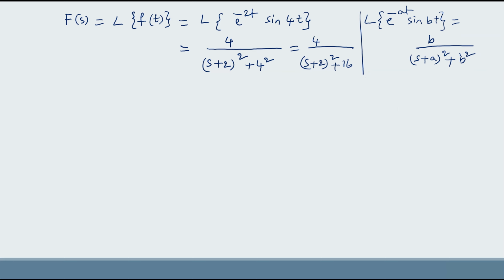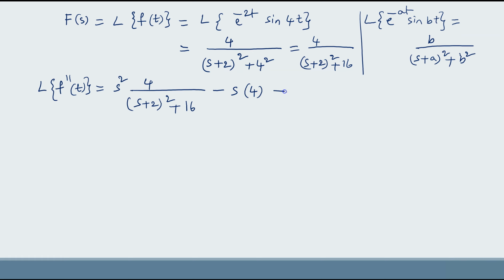Now we got F of s. Now L of f double dash of t equal to s square F of s, 4 by (s plus 2) whole square plus 16, minus s into f dash of 0, that is 4, minus s into f of 0, that is 0, minus f dash of 0, that is 4.